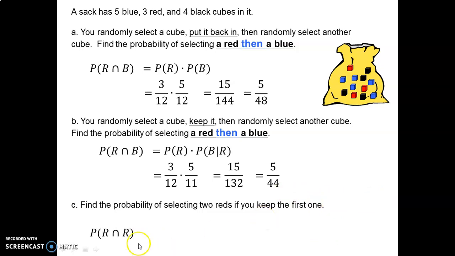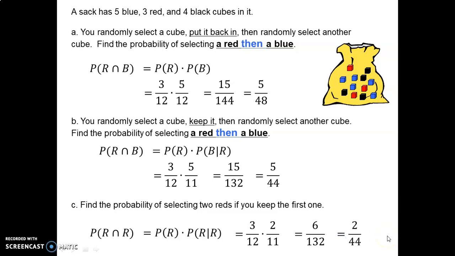Okay, C is still dependent, so red then red. So now we have probability of getting a red, 3 out of 12, multiplied by probability of getting a red again, given that the first one was red. So this is dependent again, conditional, and it's 2 reds remain because 1 is gone, out of 11 remain because 1 is gone. So there's our probability. Okay, great. So I hope you see the difference between independent and dependent events. Notice the formula is still the same, still called the product rule, except we have the dependence now.